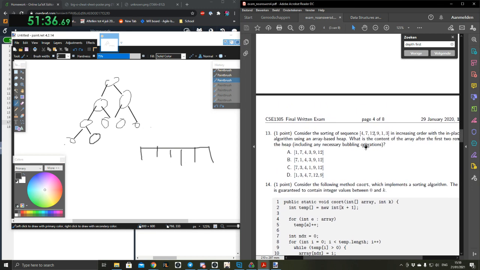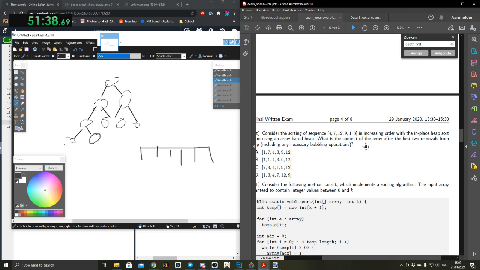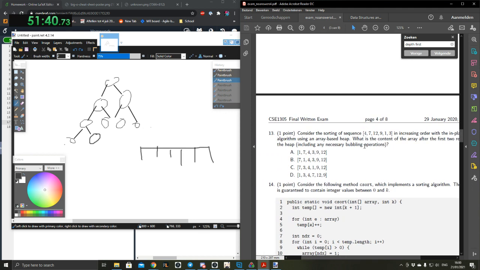Wait, did it explicitly say that it was a max heap? It is a max heap because you can see at the end we're going for the max. Well, but it could be this one as well, because at the start there's 2. No, but to do, I guess it would be possible if you take the last one. No, because it's an array-based implementation.